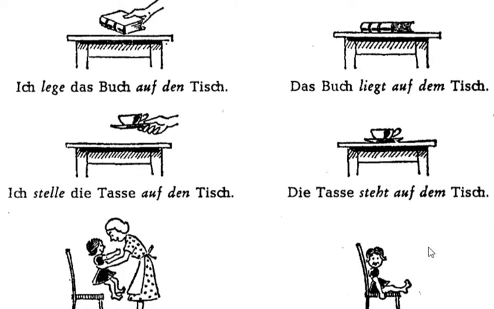Okay, same thing with ich stelle, let's read this. Ich stelle die Tasse auf den Tisch. Ich stelle die Tasse auf den Tisch. As opposed to die Tasse steht auf dem Tisch. Die Tasse steht auf dem Tisch. The only difference is the definite article here, which is showing the accusative.